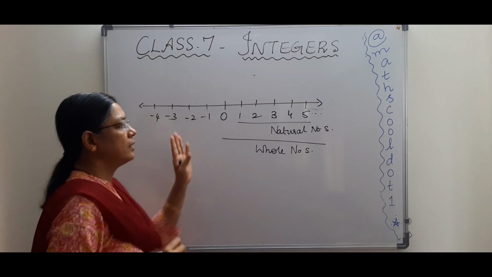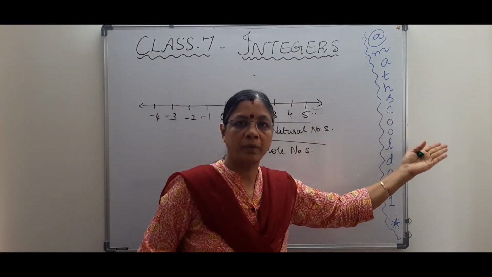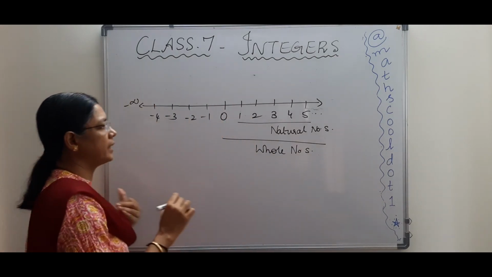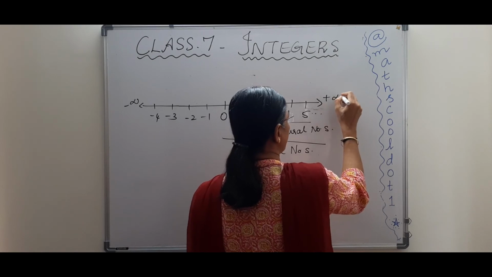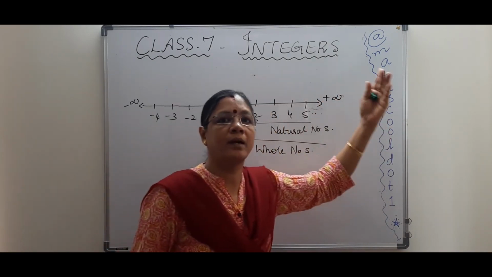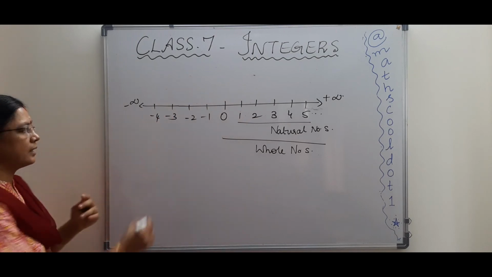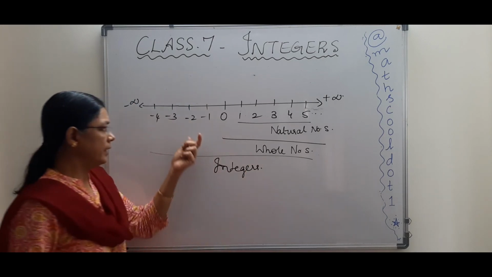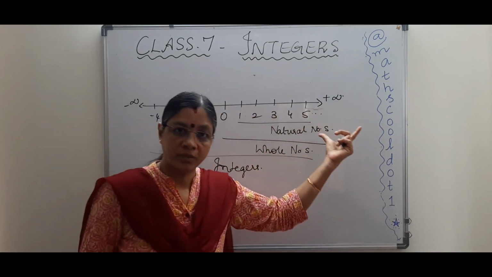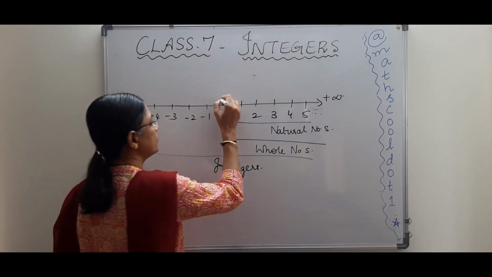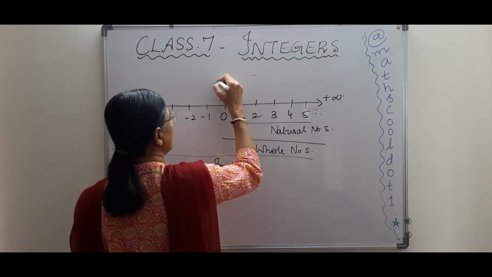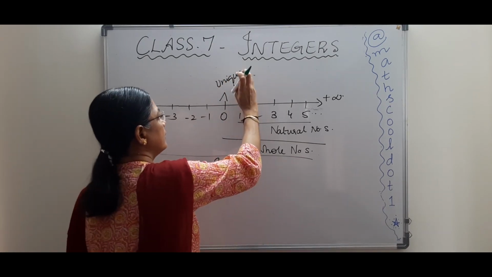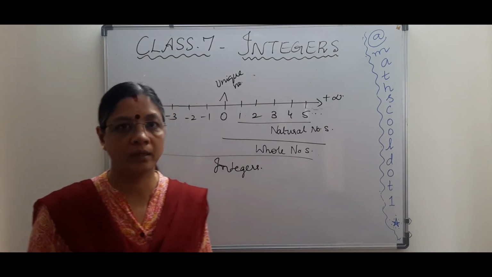Just like we said, it goes endlessly towards plus infinity, அந்த மாதிரி இந்த side it goes to minus infinity. So இந்த side greatest number we can't say. Likewise integer set, all these are called integers. See, for negative numbers, positive numbers, and this 0, what is this 0? The 0 is neither negative nor positive. It is a unique number. It should not be categorized as positive or negative. It's a unique number. Do you understand?